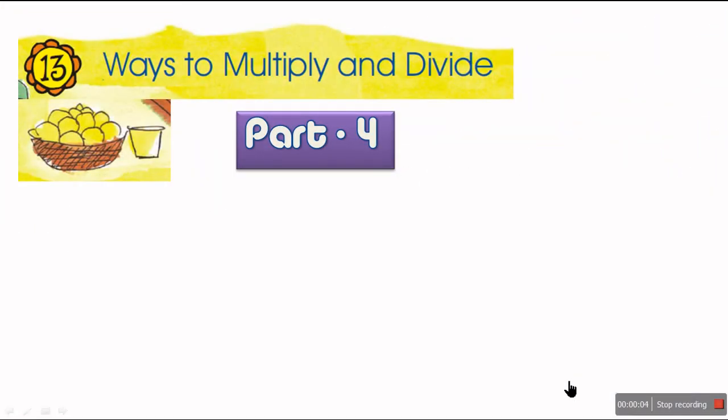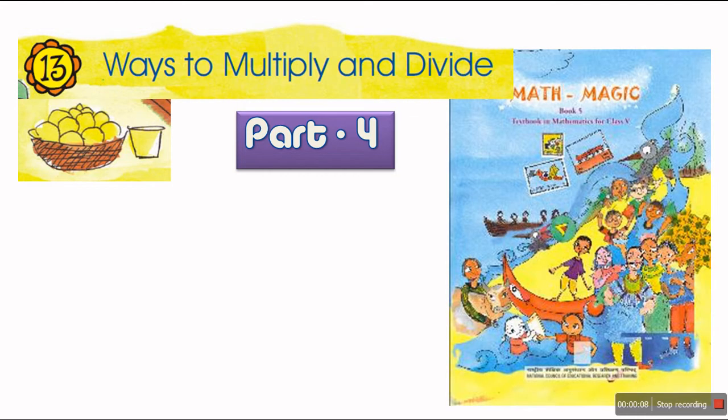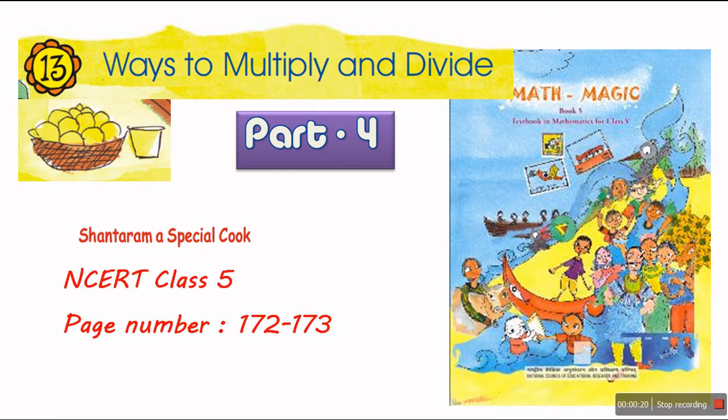Students, let us start part 4, chapter 13, ways to multiply and divide, class 5. In this part, we will discuss Santaram, a special cook. He has a higher salary than the normal cook, so we will calculate his salary. This is NCERT class 5, page number 172, 173.